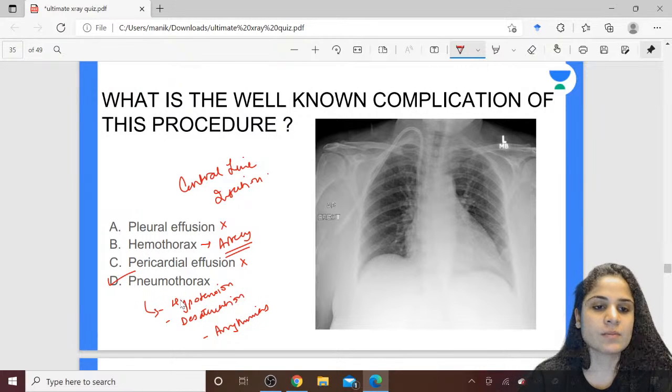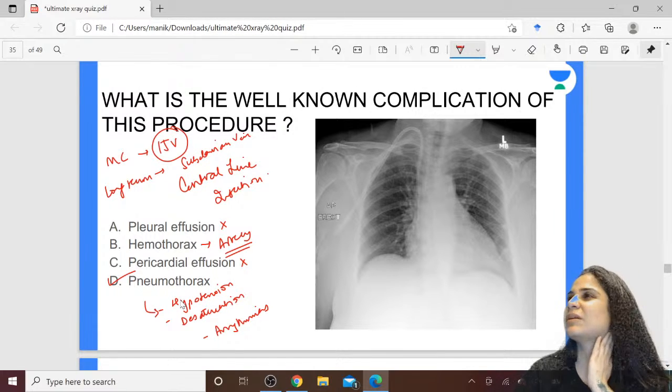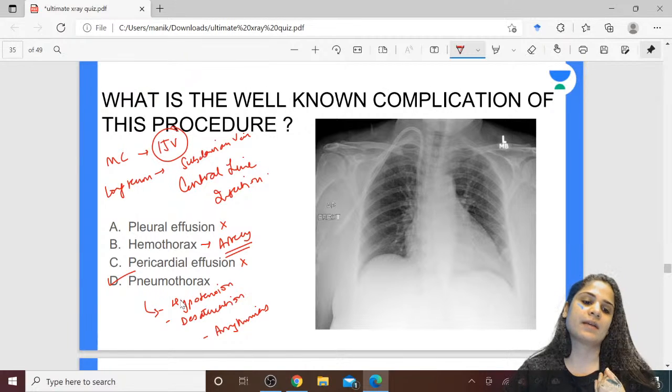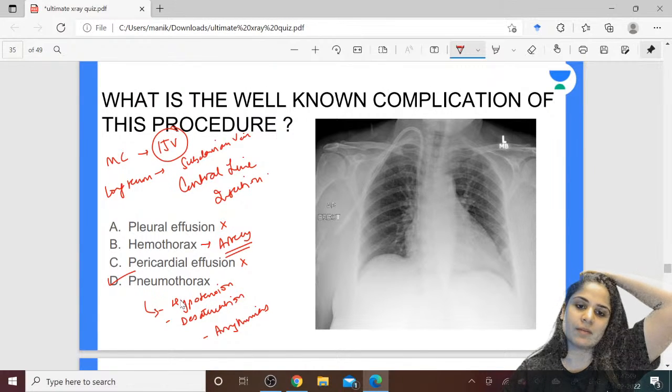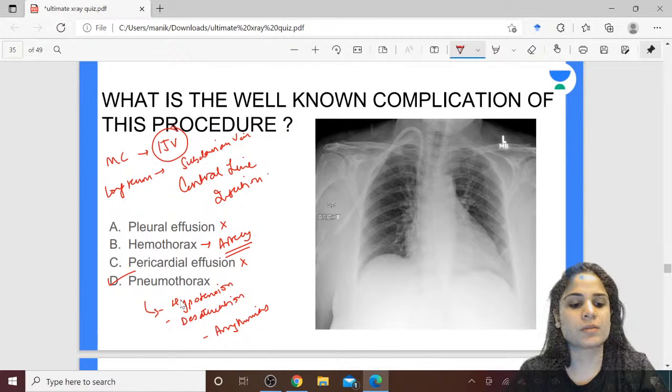Okay, which is the most commonly used vein? Overall, for cannulation of central veins, the most commonly used is the IJV. If you want a long term cannulation, maybe more than a week, like ICU patients, in that case we put a subclavian vein, because the patients will feel uncomfortable with the neck vein. In subclavian vein cannulation, the chances of pneumothorax are high, that's why we don't like to put it much, but you can put it. And the maximum chances of infection are if you put a femoral vein cannulation.